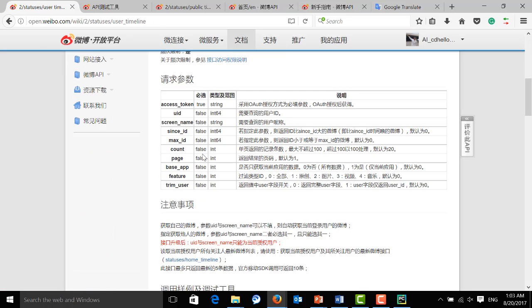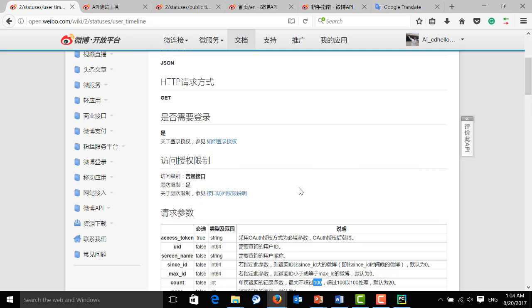As you can see, there are many parameters available that you can choose, and in this case I'm sure you can get more than one page, so you can iterate the data until it's finished. For count in the test API, the maximum is 15, but here it is 100.